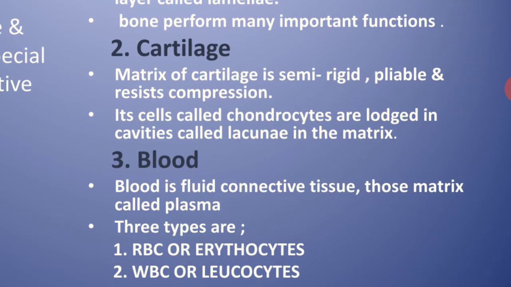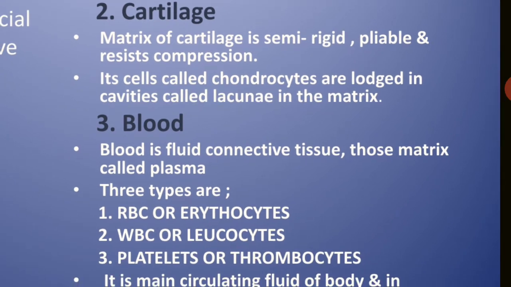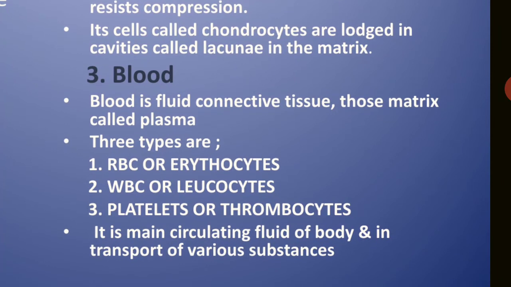Third one is the blood. It is known as the fluid connective tissue. That tissue is fluid in nature. Its matrix is called the plasma, a very liquid substance. In the blood, the plasma has three types of cells: RBCs, also known as erythrocytes or red blood cells; second, white blood cells or leukocytes; and third, platelets or thrombocytes. So these three cells are present in the plasma matrix.